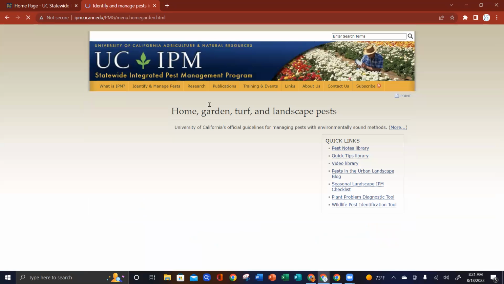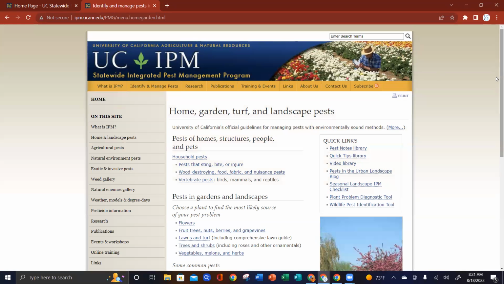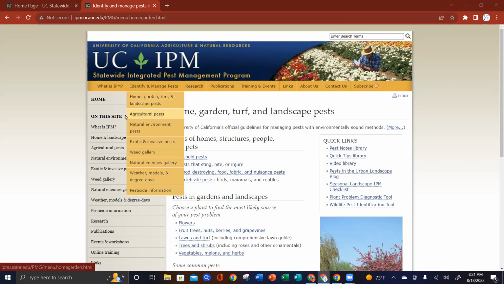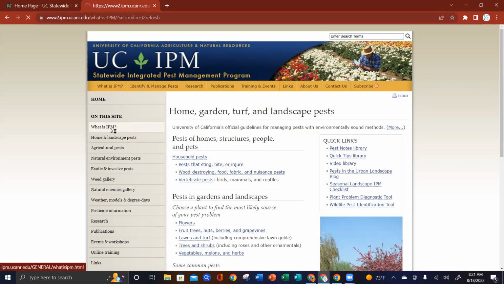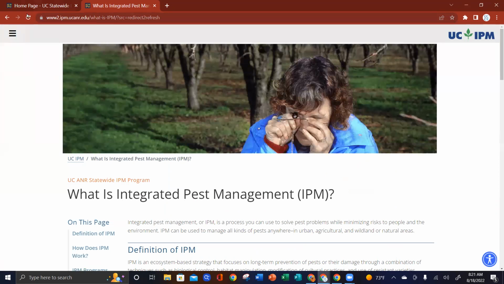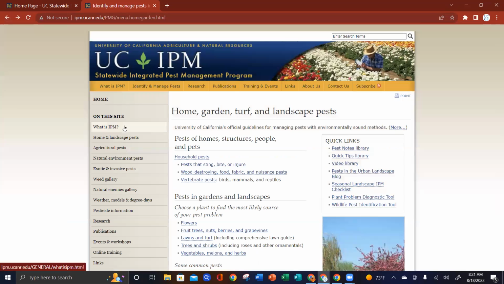And here it is. This is the landing page for the home garden, turf, and landscape pests. From here, there's a search box up at the top. You can also scroll down. You can learn more about what IPM is and the basic principles of IPM. You've got your home landscape pests. It still lists agricultural pests. We have the natural environment pests and exotic invasive pests.